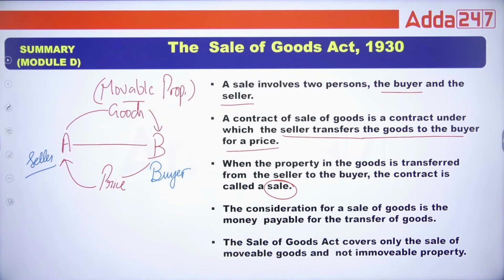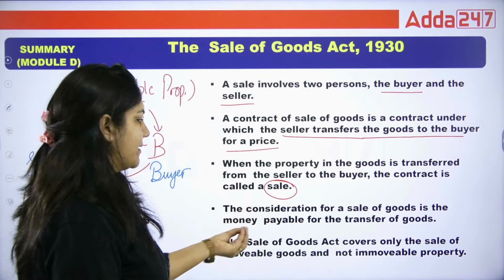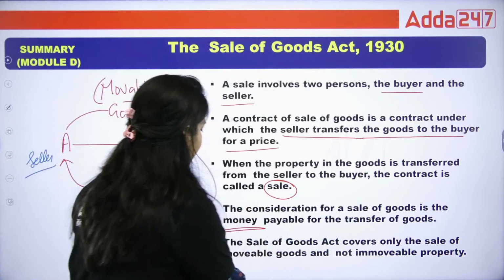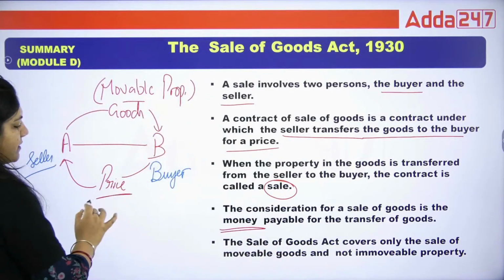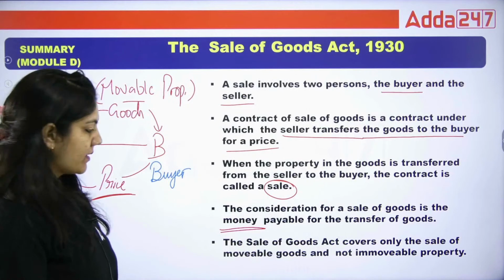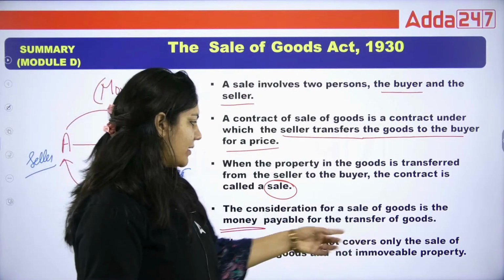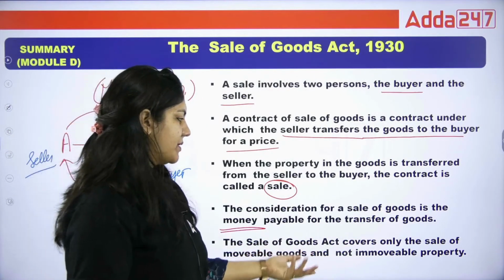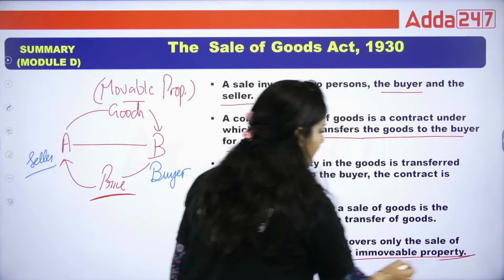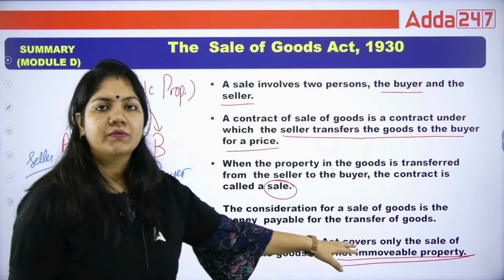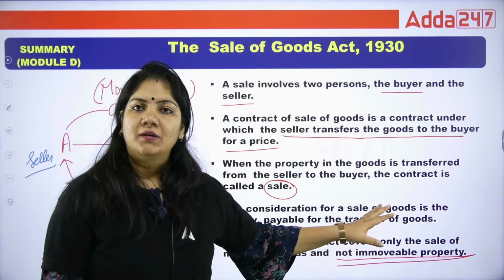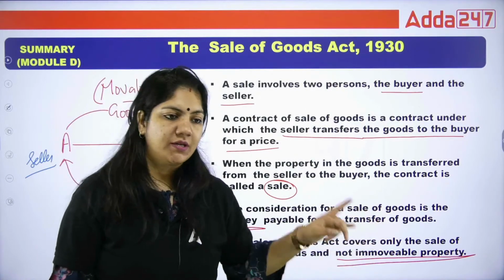It's a quick revision. It's a summary of your act. The consideration for the sale of goods is money. It means that B person has to pay the money. The Sale of Goods Act covers only the sale of movable property, not immovable property. That is important because the Transfer of Property Act deals with immovable property.